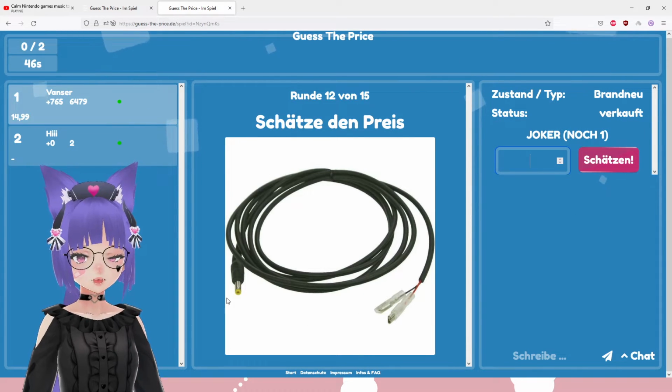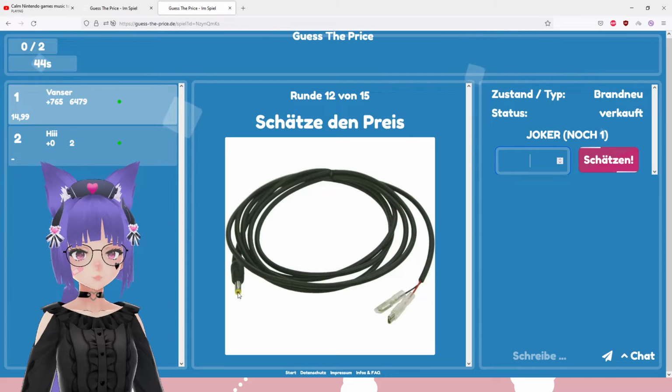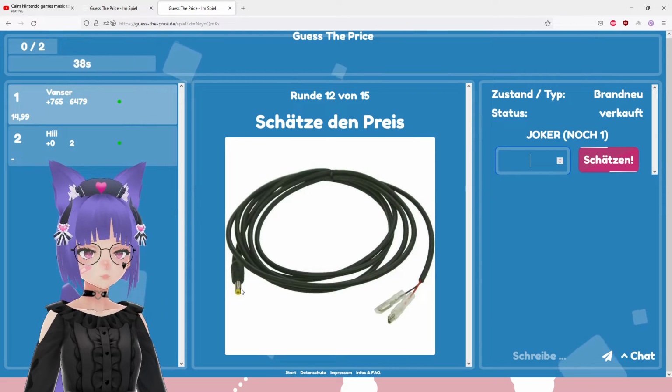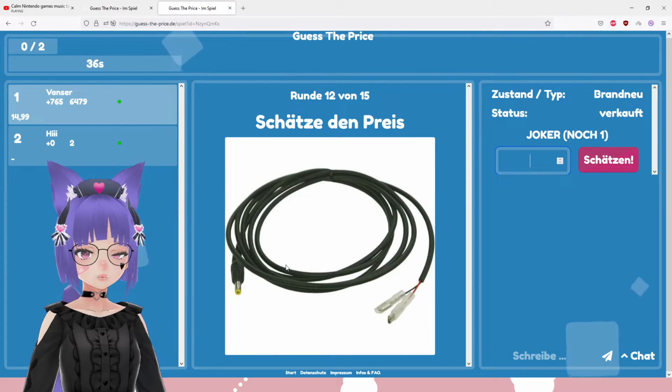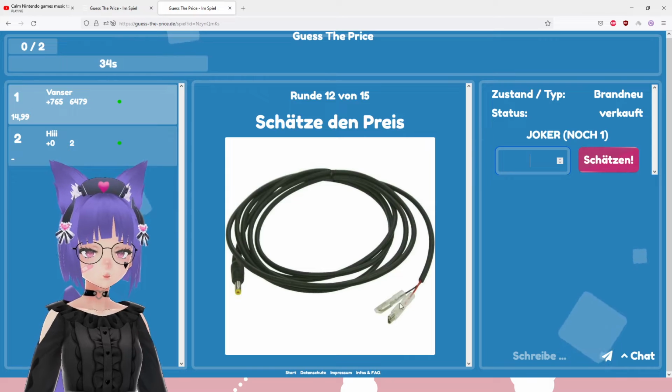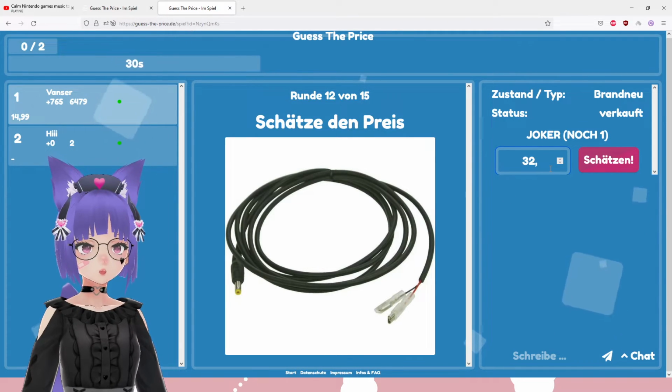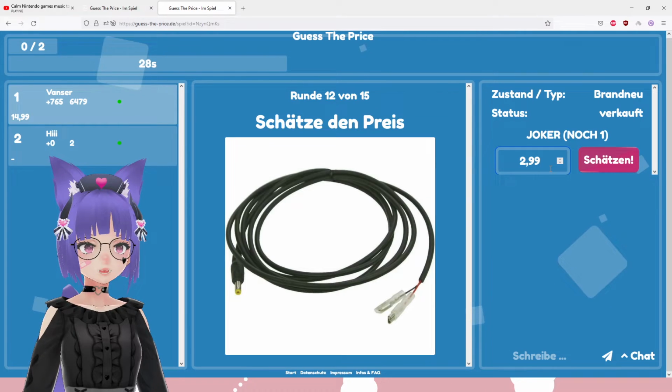Wait, this looks like a power cable for something. No, wait, this looks like the kind of thing that old speakers would use, where you stick it into speakers and then... I don't know what this is. Like, this looks like for something really old. I would say $2.99. Like, it's like a power cable, maybe.